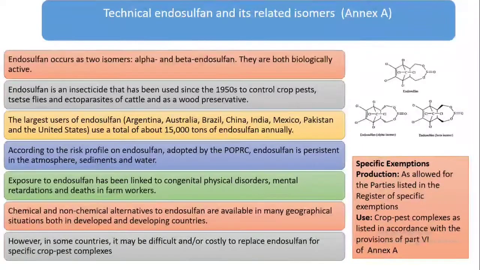Exposure to endosulfan has been linked to congenital physical disorders, mental retardation, and death in farm workers. Chemical and non-chemical alternatives to endosulfan are available in many countries. However, in some countries, it may be difficult or costly to replace endosulfan for specific crop pest complexes, and there are some specific exemptions for the production and uses.